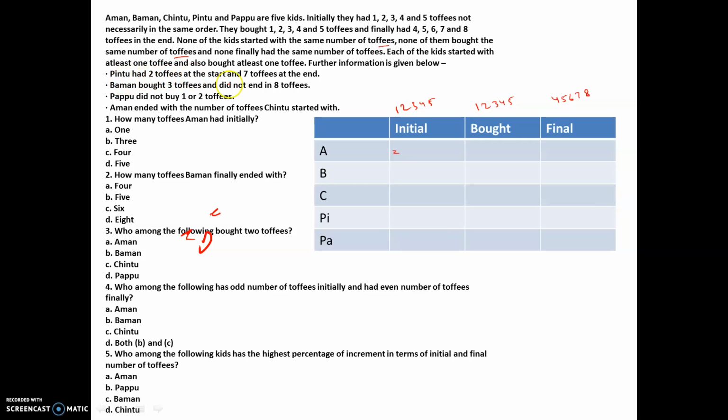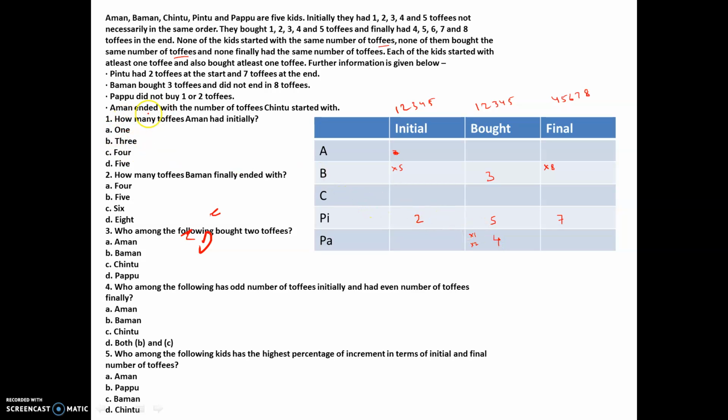So Chintu had 2 toffees at the start and 7 at the end. So initially 2, 7 at the end, meaning he must have purchased 5, right? Then it says Baman bought 3 toffees and did not end in 8. So he bought 3, did not end in 8, so we can say that this value out here cannot be a 5, right? Then Pappu did not buy 1 or 2 toffees. So for Pappu, did not buy 1, did not buy 2. See, the value out here cannot be 1, 2, cannot be 3, 5. So the only possible value out here is 4, right?